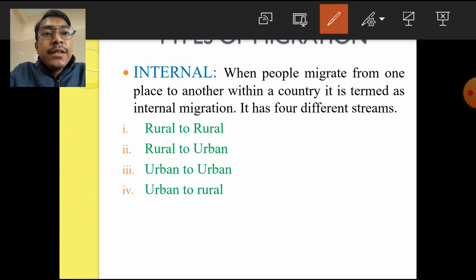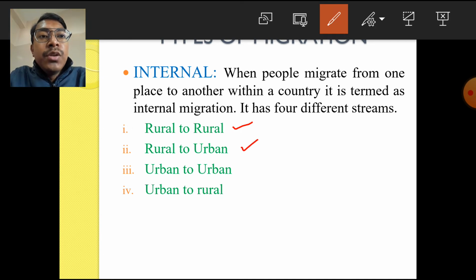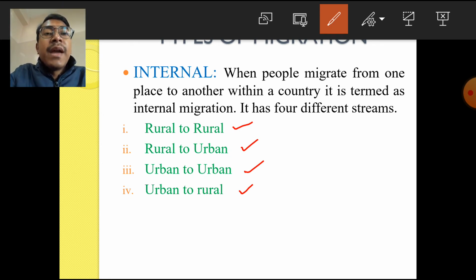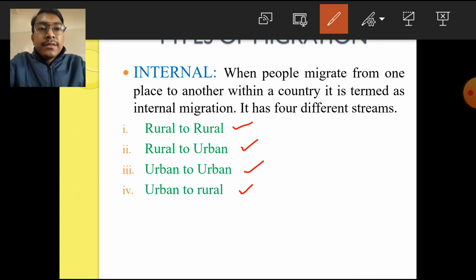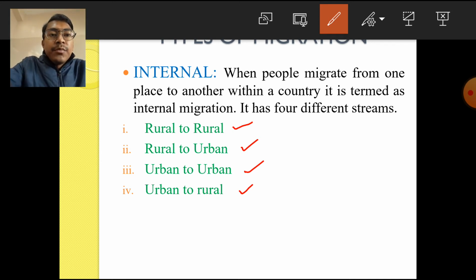So let us study first about internal migration. That is the migration which takes place within a country. When people migrate from one place to another within a country, it is termed internal migration. It has four different streams, or this internal migration can be divided into four different types: rural to rural migration, rural to urban migration, urban to urban migration, and urban to rural migration. These are the four different types of internal migration. Now, let us study these four types in detail.